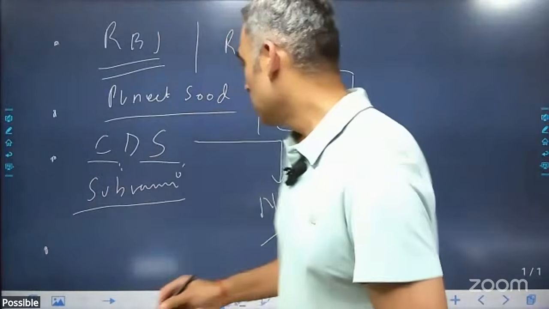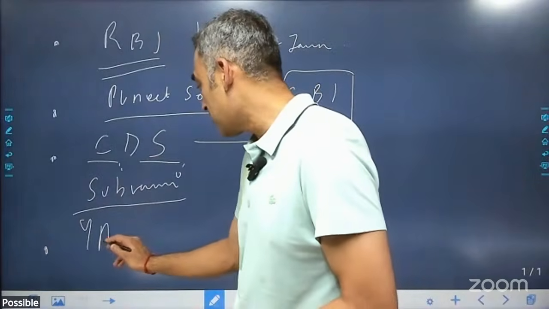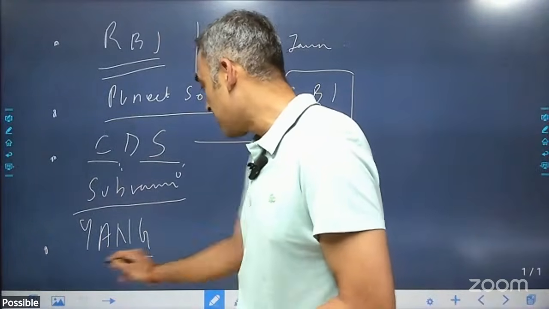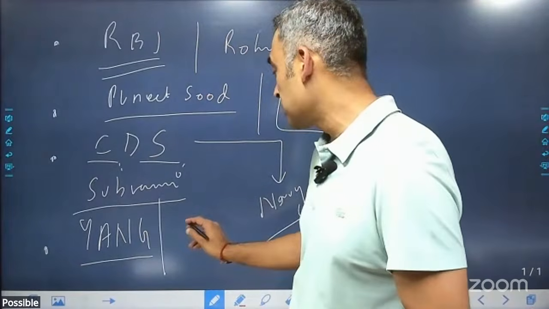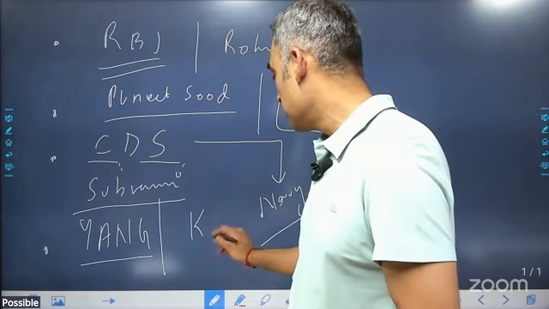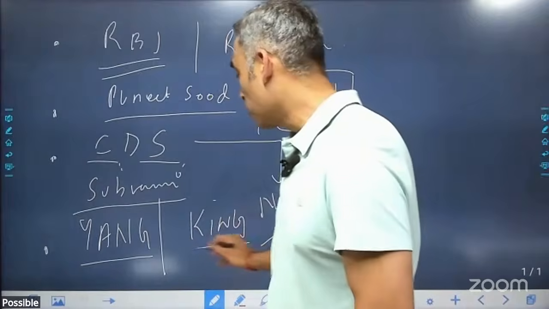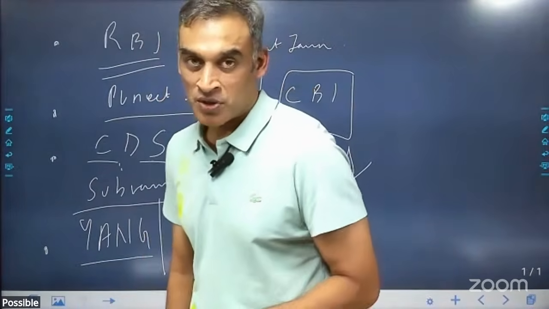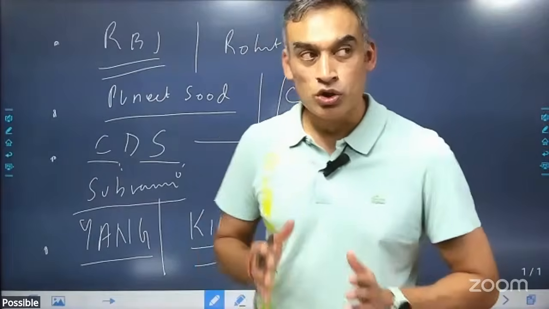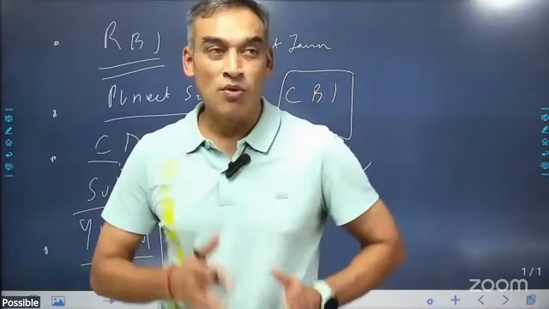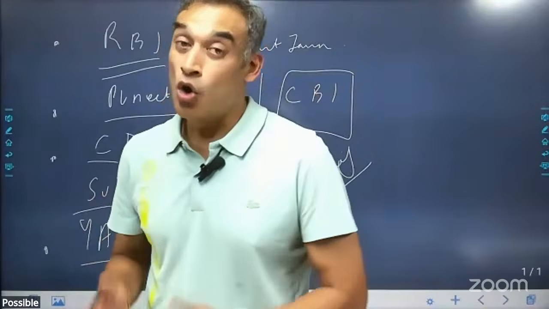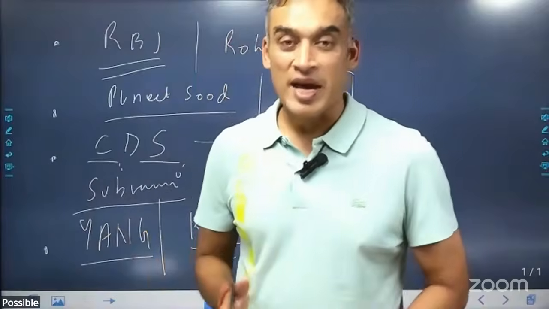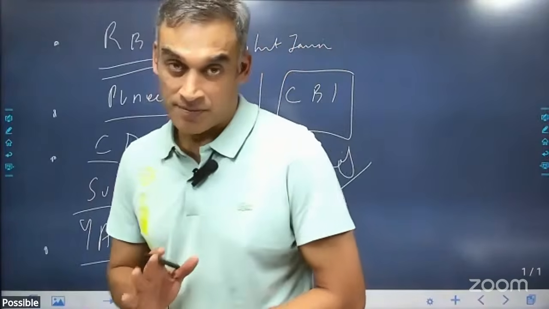So this year, just remember, one is Yang. She is the writer of the book from Taiwan, and the other person is King, and they have a whole name to it so that you can remember. So Yang and King is what you need to remember. When we are doing the International Booker Prize, also have a look at all the Indians who have won the International Booker Prize till date. Also have a look at the Booker Prize that Indians have won so far.